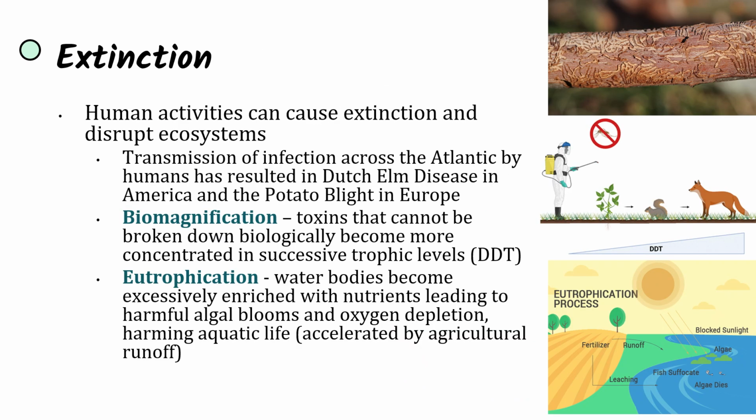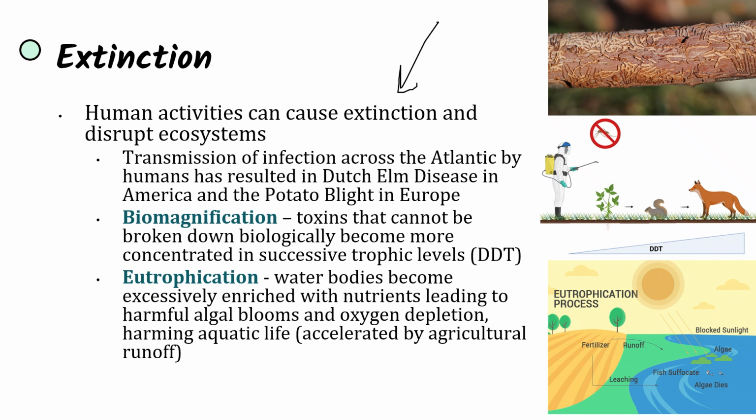And so lastly, I want to talk about extinctions, and human activities that we discussed can cause extinction along with disrupting ecosystems. Extinction is when the entire species is going to die out. Some examples of this: transmission of infection across the Atlantic by humans has resulted in Dutch elm disease in America and the potato blight in Europe. So when humans transmit infections due to their traveling, all of a sudden we're disrupting ecosystems and introducing infections that can lead to extinction of certain species.